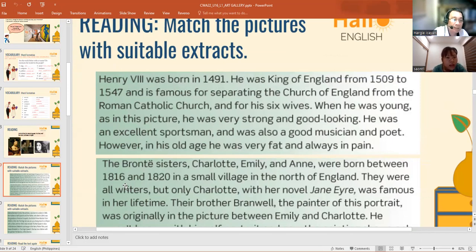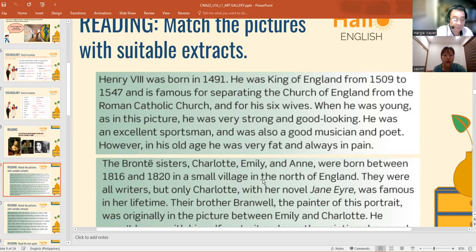Henry VIII was born in 1491. He was king of England from 1509 to 1547, and he was famous for separating the Church of England from the Roman Catholic Church, and for his six wives.